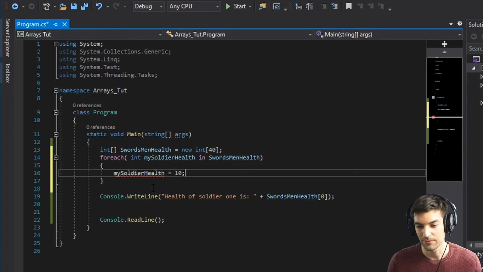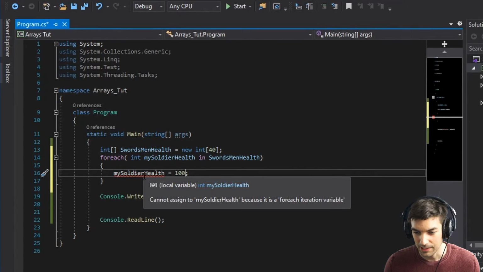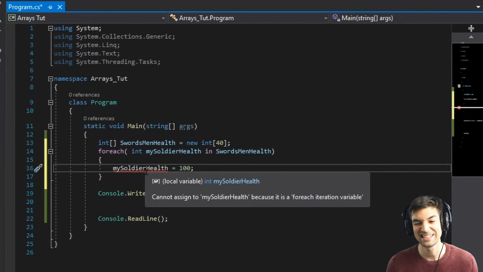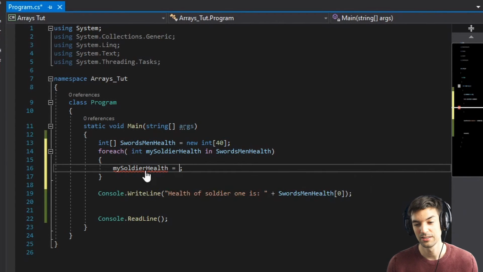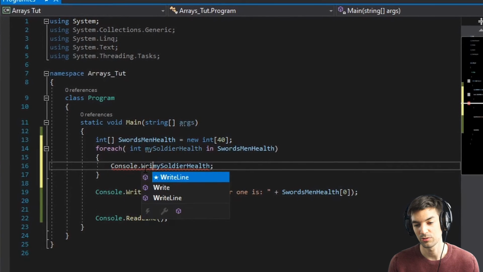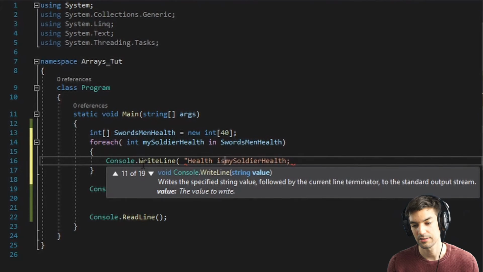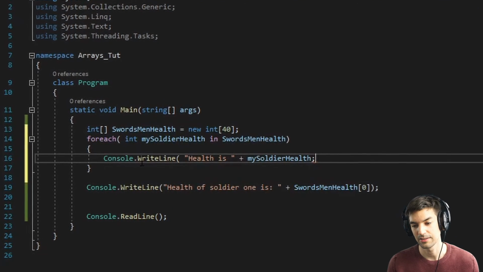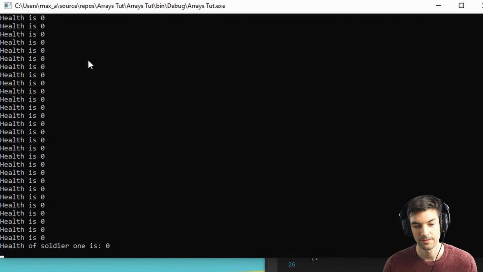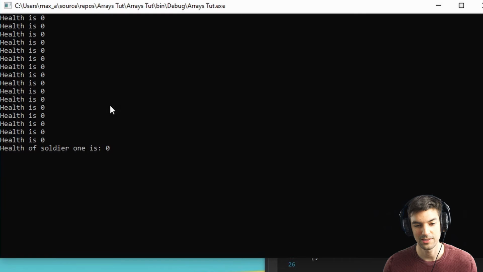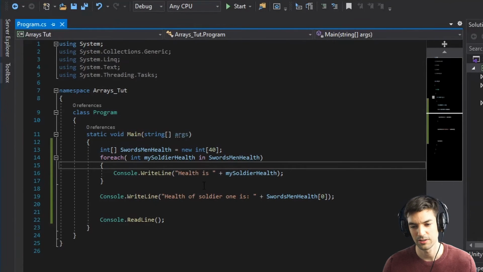But this does not work. Can't assign to my soldier health because it is a foreach iteration variable. So with foreach, you can only access the health of the soldiers. For example, in order to print it out, Console.WriteLine("Health is " + health). Now you can see all of them have a health of 0, which is not so much.